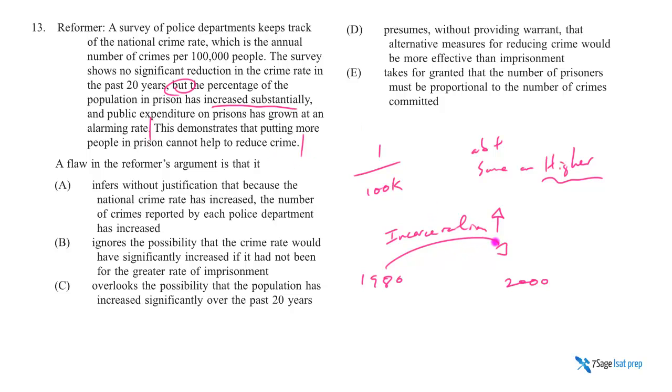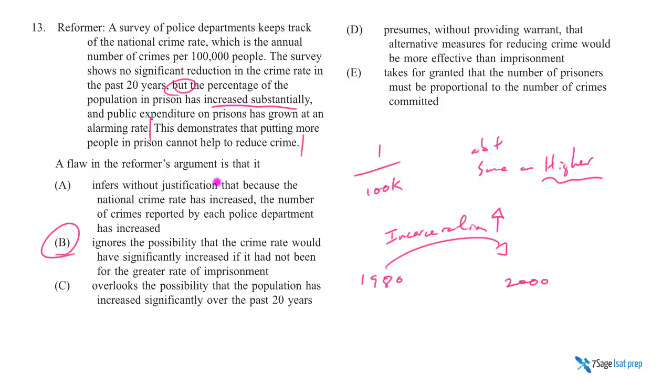Now, of course, the mistake back in the seasickness medication question was that this would have been way worse if they hadn't taken anti-seasickness medication. The analog here is that this could have been way worse if incarceration rates hadn't gone up. So that's exactly what B says: ignores the possibility that crime rates would have significantly increased if it had not been for the greater rate of imprisonment. Analog to seasickness: ignores the possibility that symptoms of seasickness would have been significantly worse if it wasn't for Dramamine. So it's a carbon copy of that question.